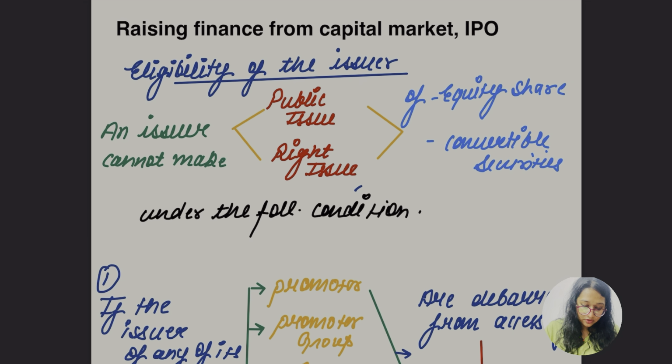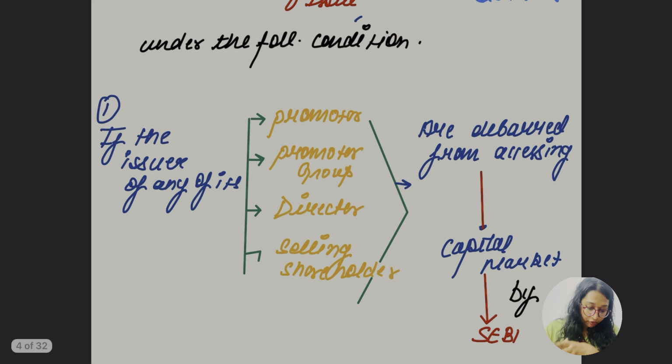We know the types of issue, and there are some conditions which are to be fulfilled. If any of the promoter groups, directors, or selling shareholders are debarred by SEBI, they cannot access this market, they cannot go for the IPO.